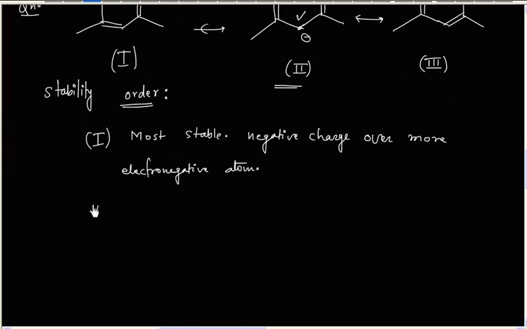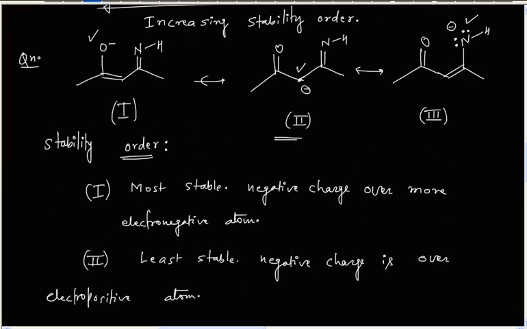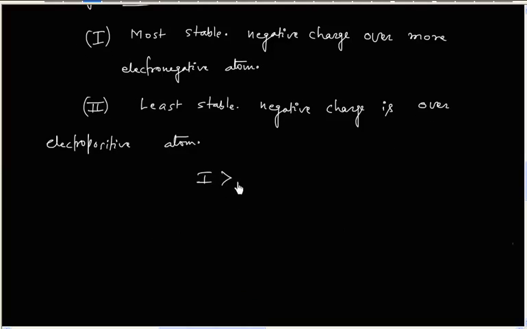So the second one is the least stable, because the negative charge is over an electropositive atom. So now we can say one is the most stable, and then we have third, and then we have the second one.